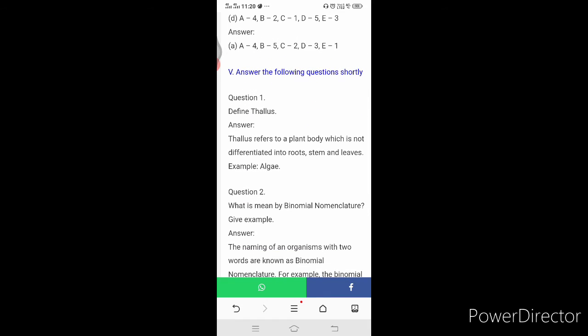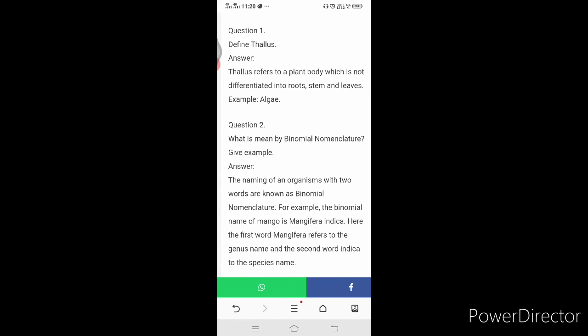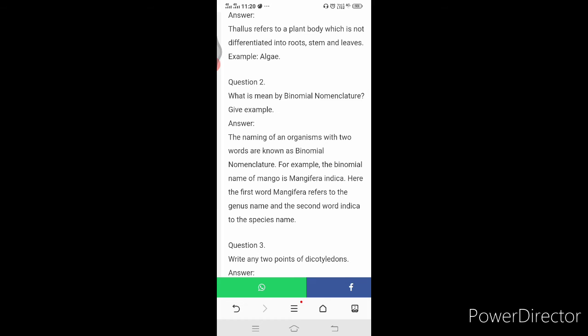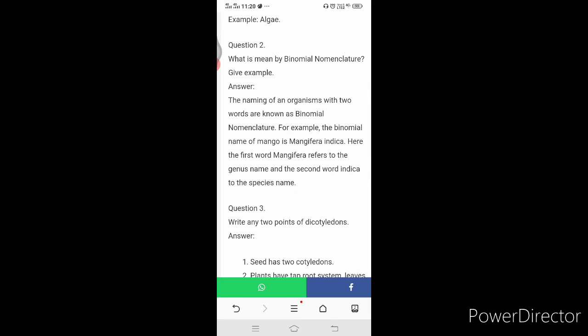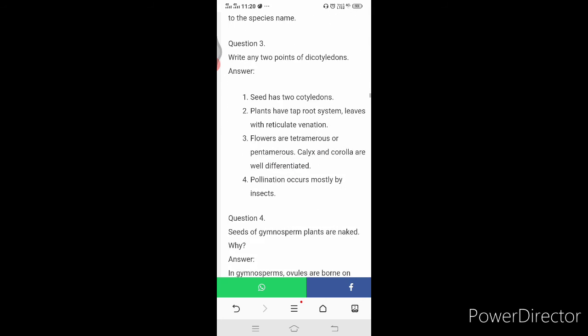Define thallus. Thallus refers to a plant body which is not differentiated into root, stem and leaves. Example, algae. The second question is, what is meant by binomial nomenclature? Give example. The answer is, the name of an organism with two words is known as binomial nomenclature. For example, the binomial name of a mango is Mangifera indica. The first word Mangifera refers to the genus name and the second word indica refers to the species name.